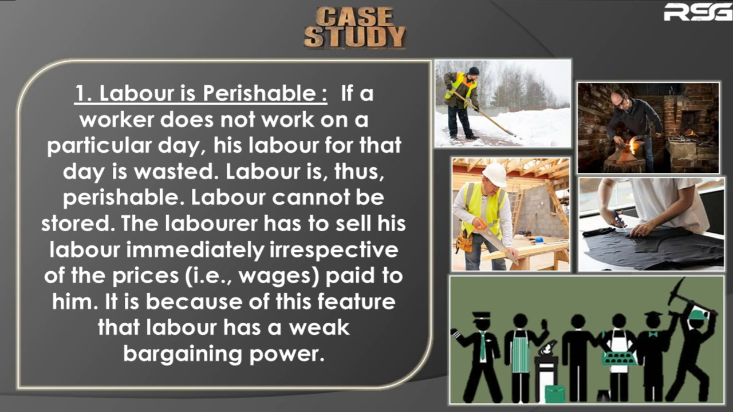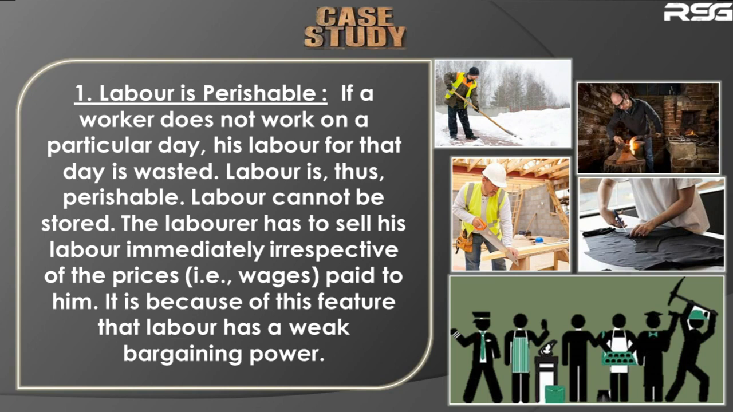Because of this feature also, labor has a very weak bargaining power. If you bargain, it's so hard that you'll be in loss. If you say I'm not going to work for 100 rupees per hour, you have to give me 500 rupees, and then you do not work for 2-3 hours, that labor is wasted. So you have to sell your labor immediately. Because of this feature, labor has a weak bargaining power as well. That is the first feature of labor.